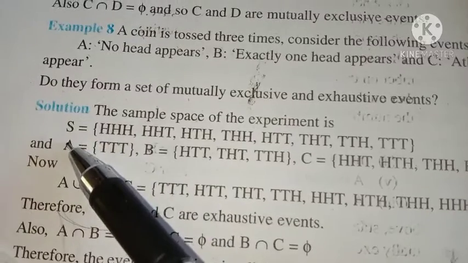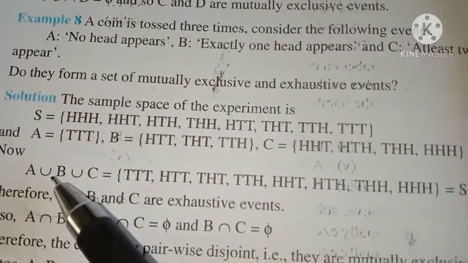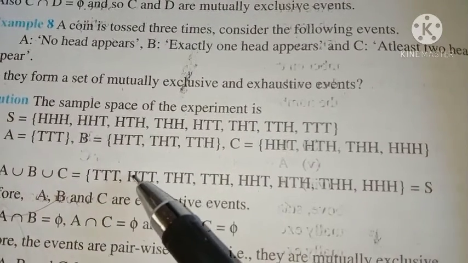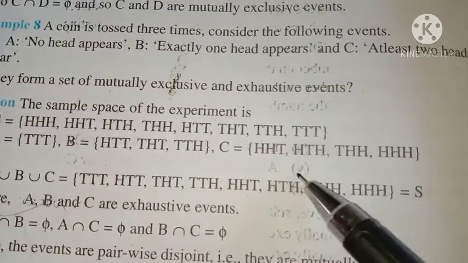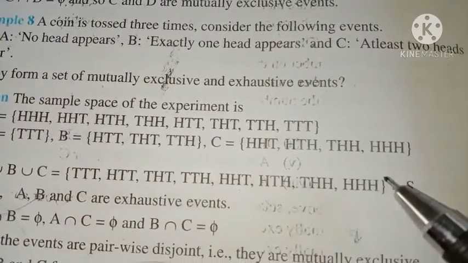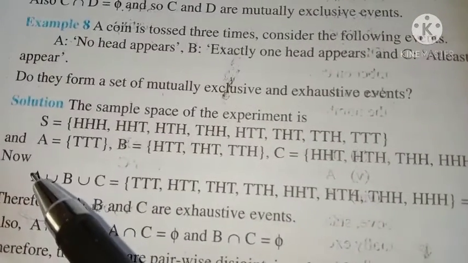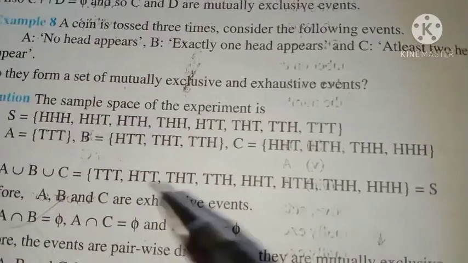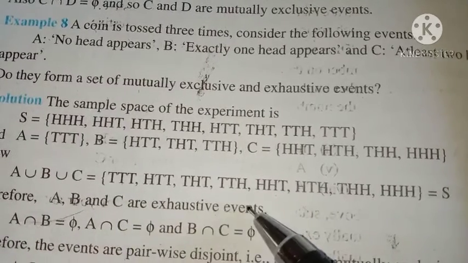Now let's see what the union is. A union B union C. If we take the union of these 3 events, you can see that all 8 elements occur in this space, and naturally this is equal to the given sample space S. So the union of the described 3 events is equal to the sample space, which means A, B, C are exhaustive events.